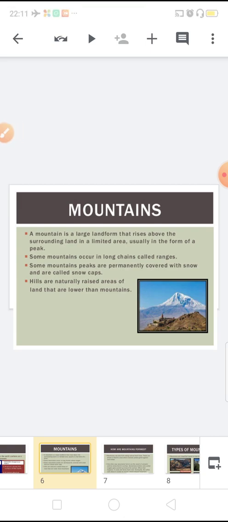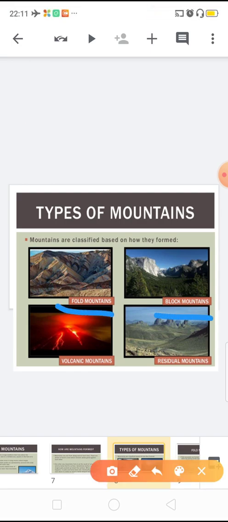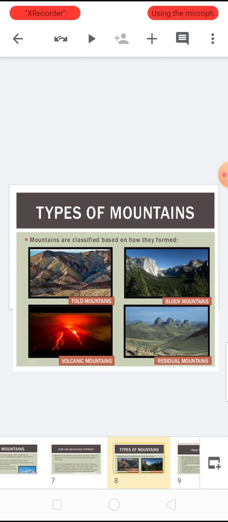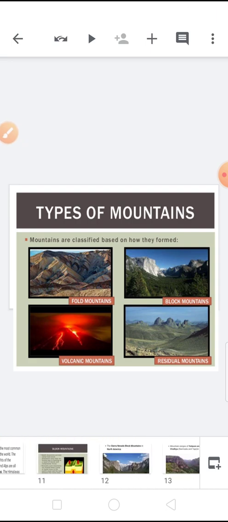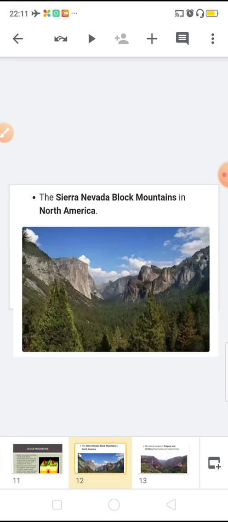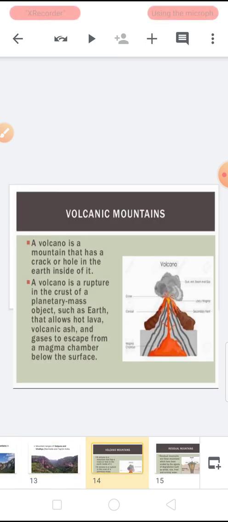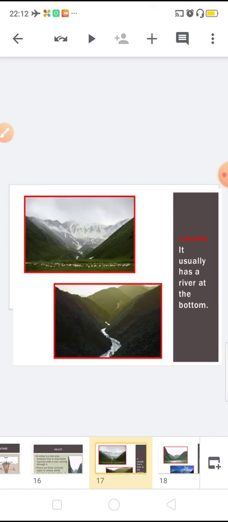Everybody knows about mountains, and the types of mountains are fold mountain, block mountain, volcanic and residual mountain. We have already covered these mountains. You can see different kinds of mountains.